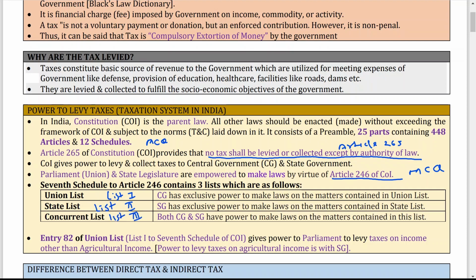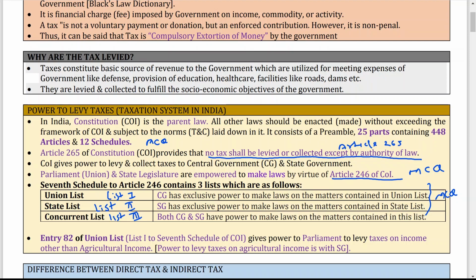So now, this can be asked in an MCQ. Which type of question can be asked? The matters related to list 1: who can make laws related to the matters covered in list 1? Your answer should be the central government. Who has exclusive power to make laws on the matters contained in the state list?